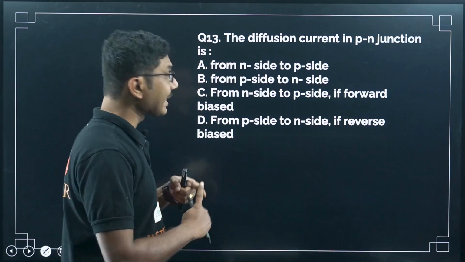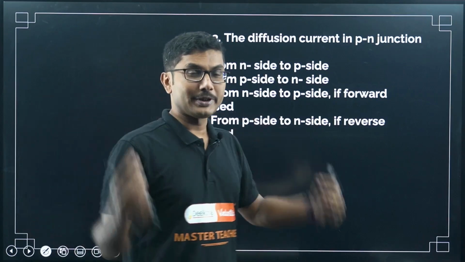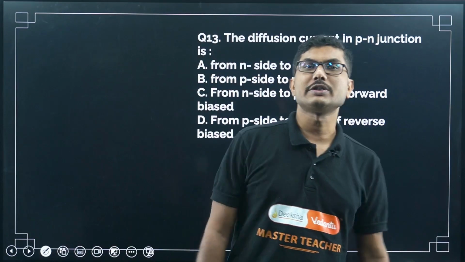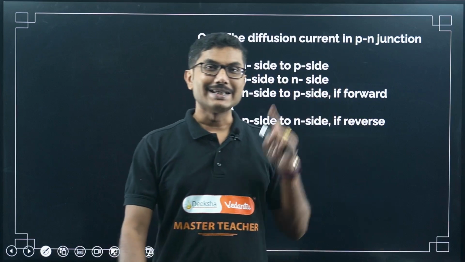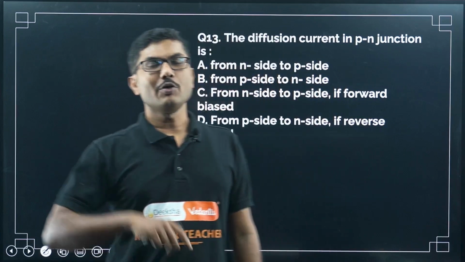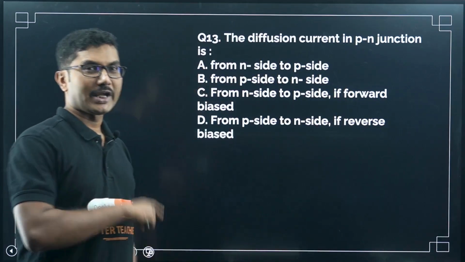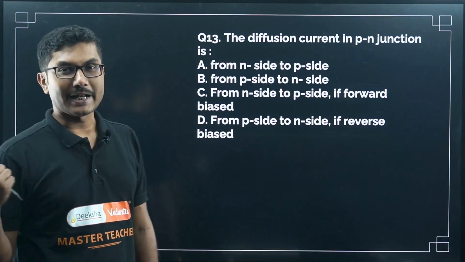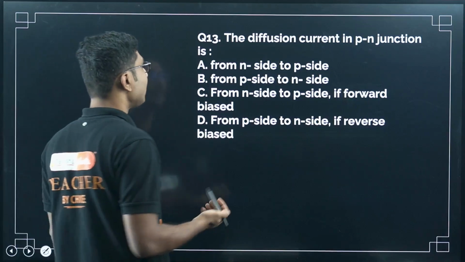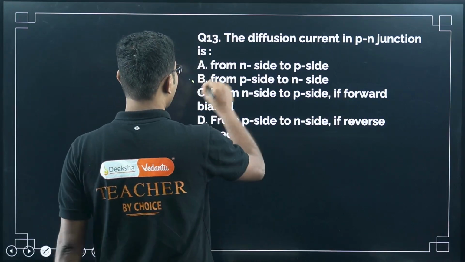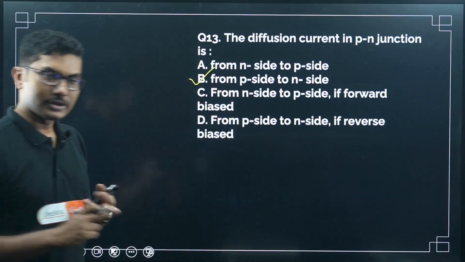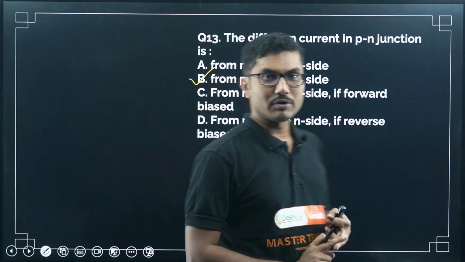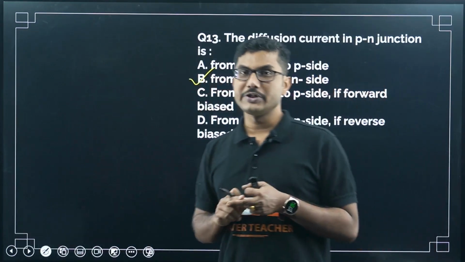Diffusion current is when you are forming the p-n junction, immediately holes start to move from p side to n side. So the diffusion current flows from p side to n side. Electrons flow from n side to p side. Diffusion current direction should be opposite to that of the flow of electron, so it should be p side to n side. Or the direction of holes. Either you can consider the direction of holes or you can consider the opposite direction of electron.